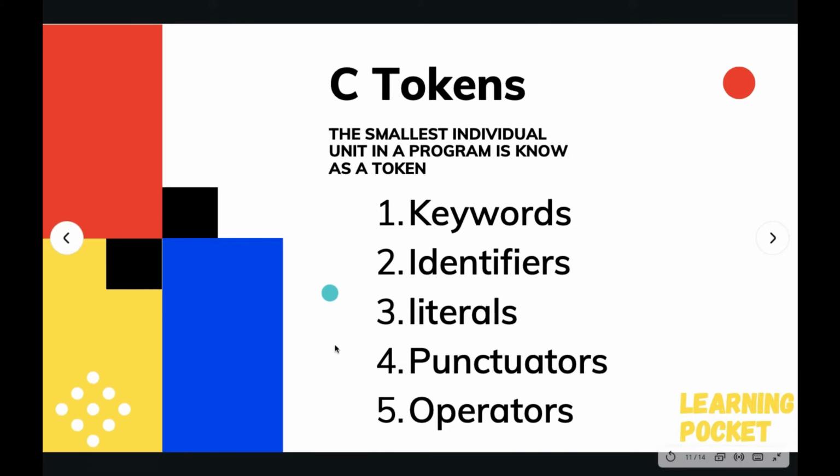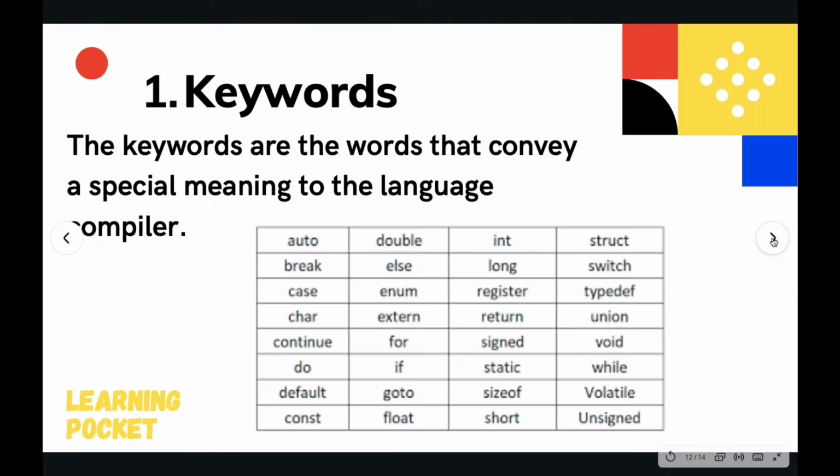So we have 5 C tokens, namely keywords, identifiers, also known as variables, literals, or you can say constants. Then we have punctuators, operators. Most of them are self-explanatory, such as punctuators and operators, but we are going to learn them in detail ahead. So first up we have keywords.